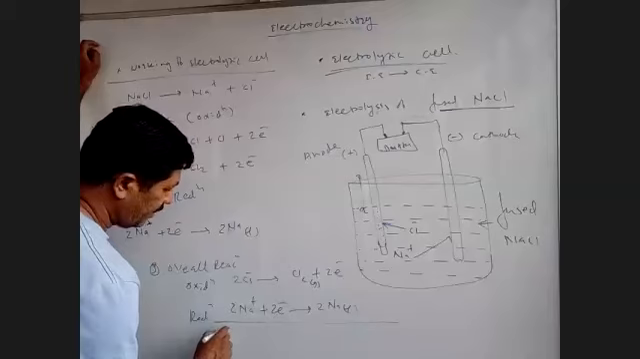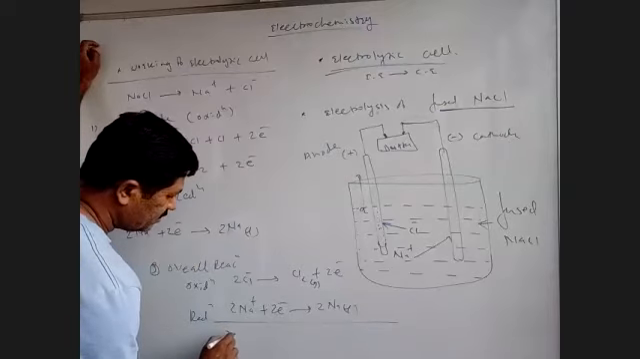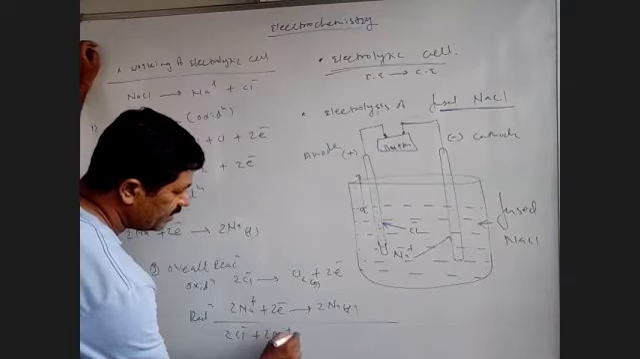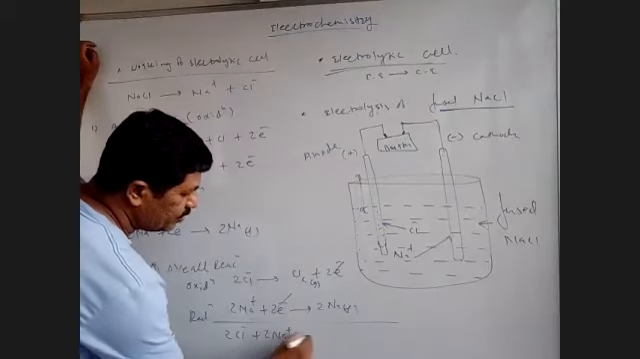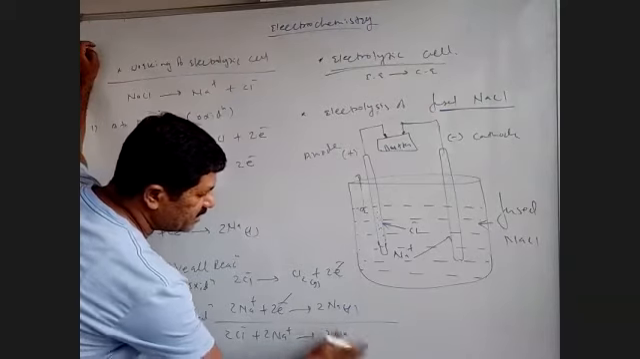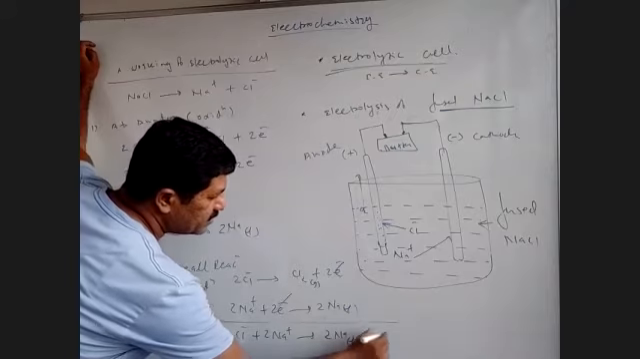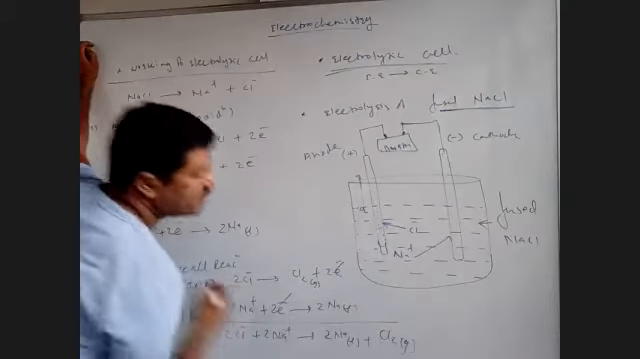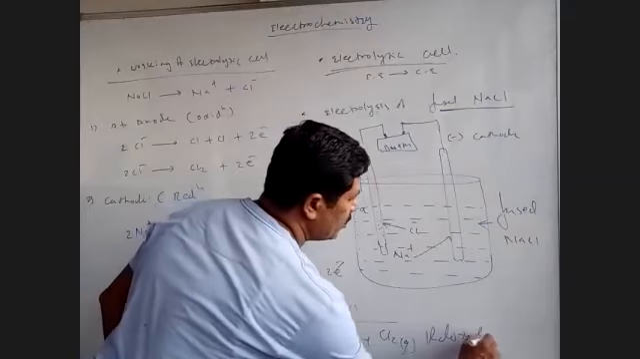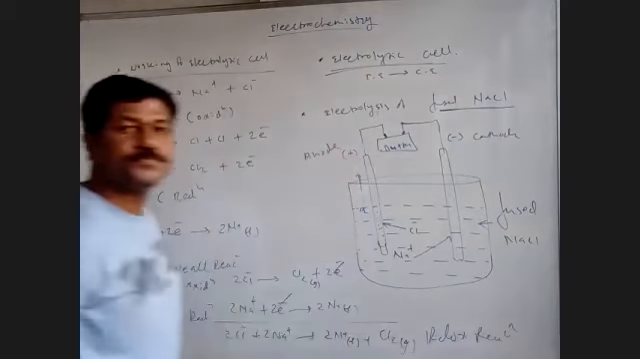Overall reaction क्या होता है? 2Cl minus plus 2Na plus. Electron cancel हो जाते हैं, gives you 2Na liquid plus Cl2 gaseous. So this is redox reaction. This is a redox reaction.